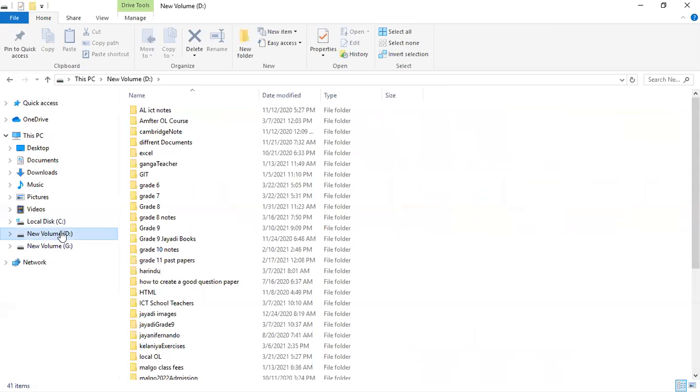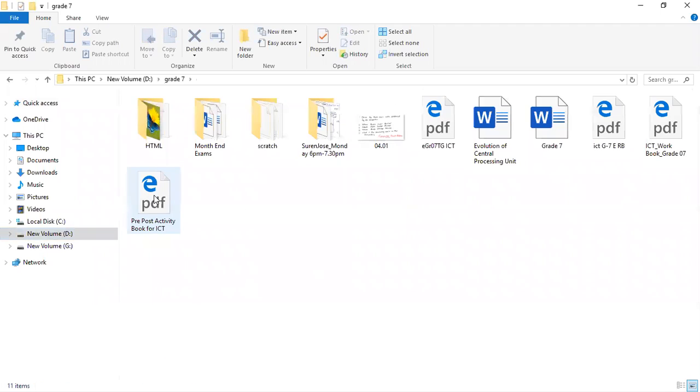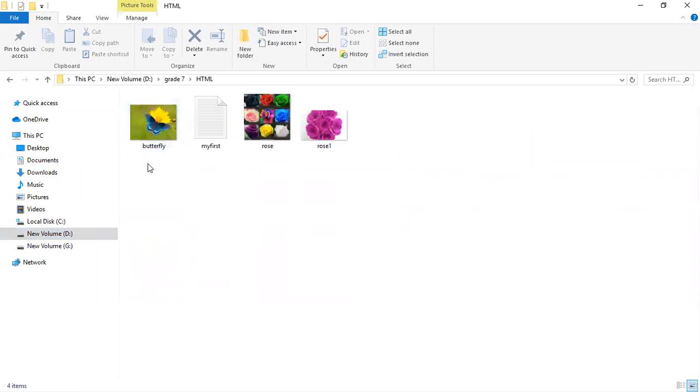So I am selecting D drive. I am going to grade 7 folder. I am going to HTML. Here I have many files. What is this? Butterfly. So when I have moved onto that, it is not showing the extension. My first HTML. It is a text document.